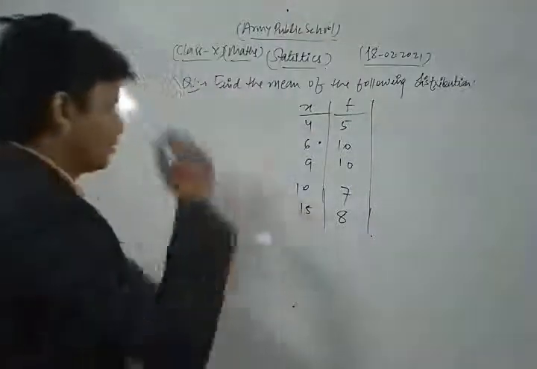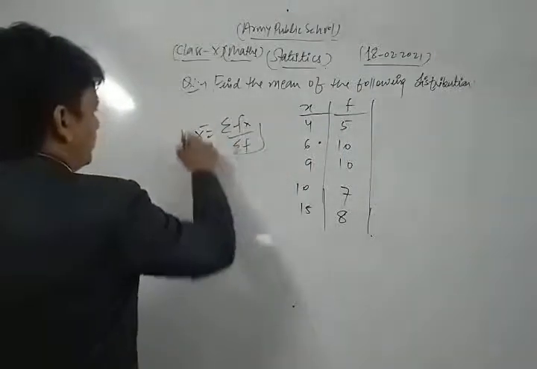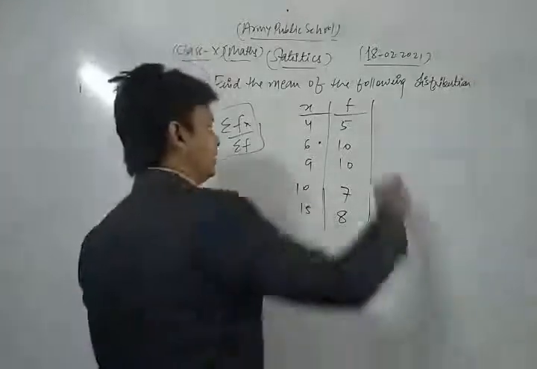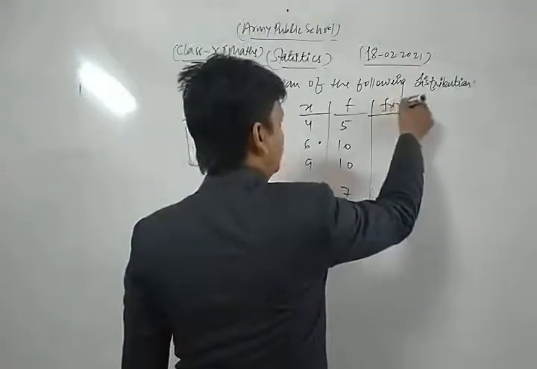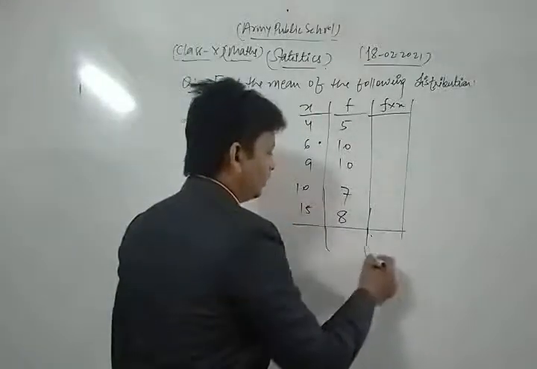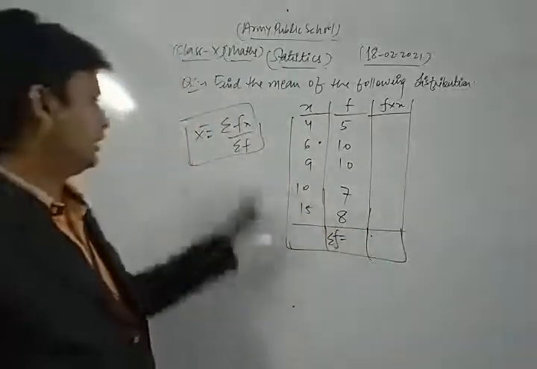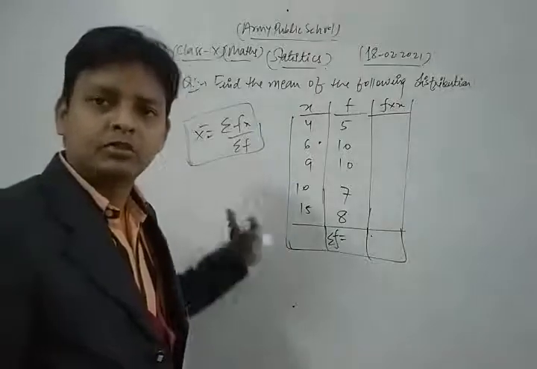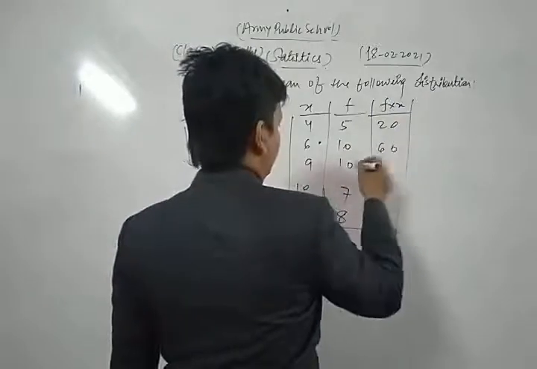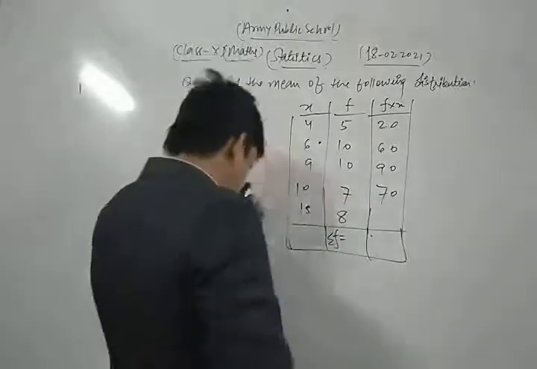Based on what I just discussed, the formula for mean is x bar equals sigma f into x upon sigma f. So we form another column for f into x. We multiply them and find the values. Then we also find the value of sigma f, because sigma means addition. So we get 5 times 4 is 20, 10 times 6 is 60, 10 times 9 is 90, 7 times 10 is 70, 8 times 15 is 120.